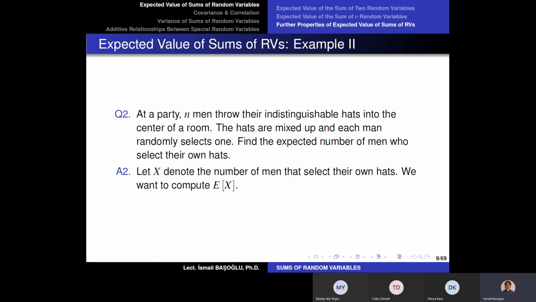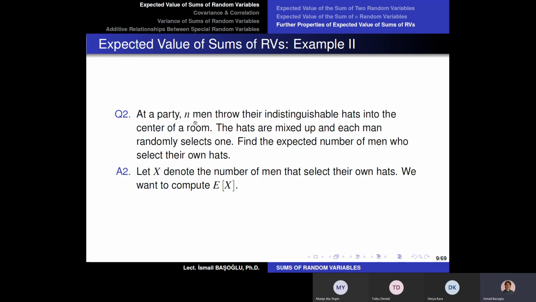So they are throwing their indistinguishable hats, which are all similar, and they are mixing up these hats, and each man randomly selects one hat. So the question is this. We know that some of these men will be lucky and will select their own hats, but most probably most of the men are going to select each other's hats. But of course, it is possible that some men select their own hat. So the question is asking: what is the expected number of men who select their own hats if there are n men in the room?